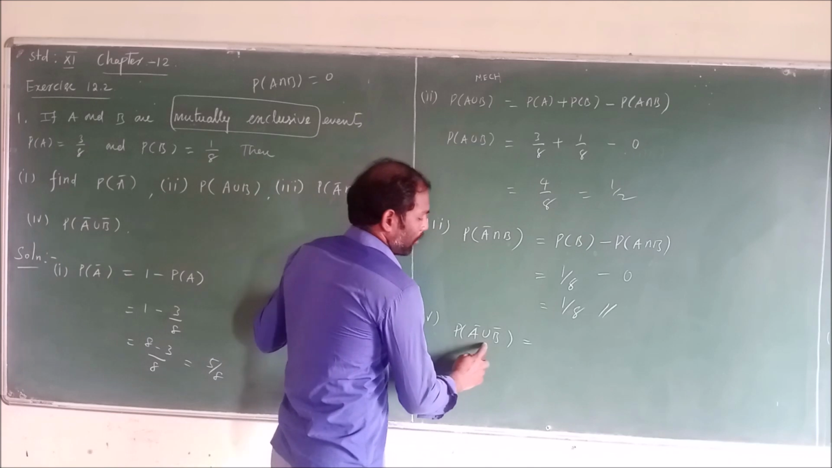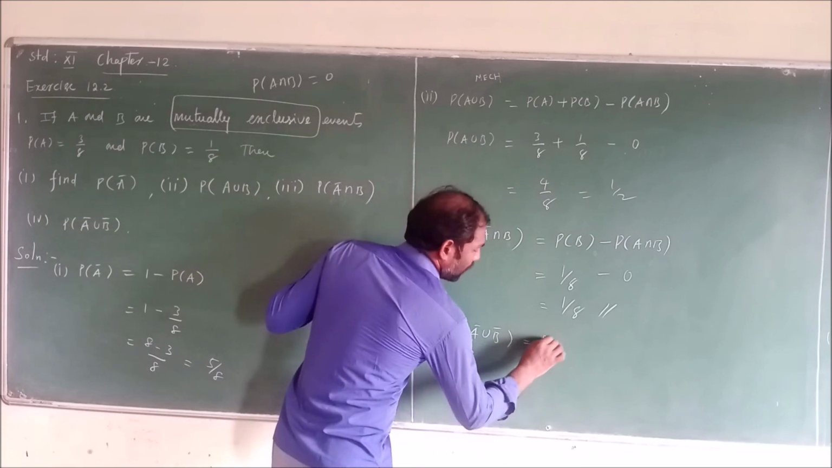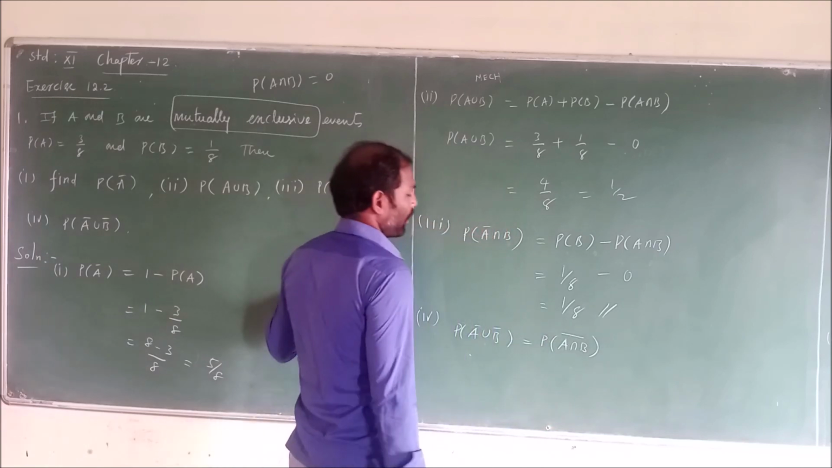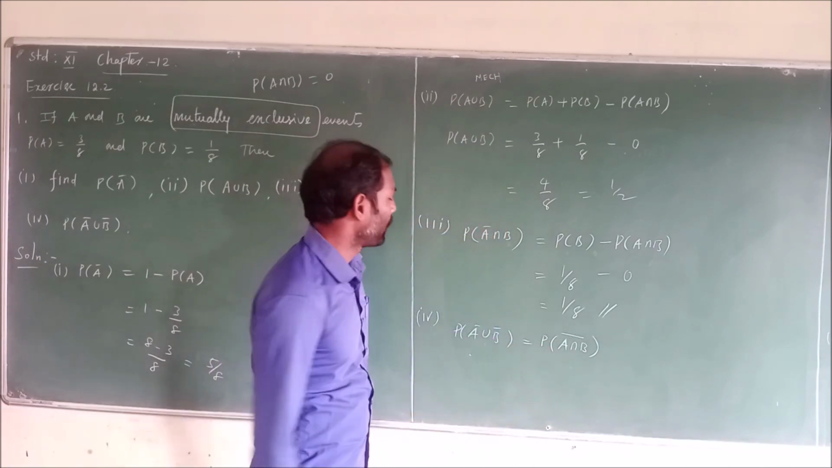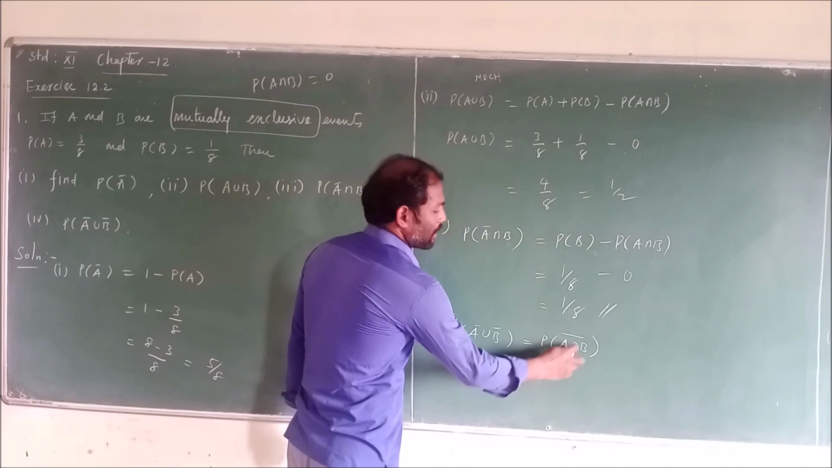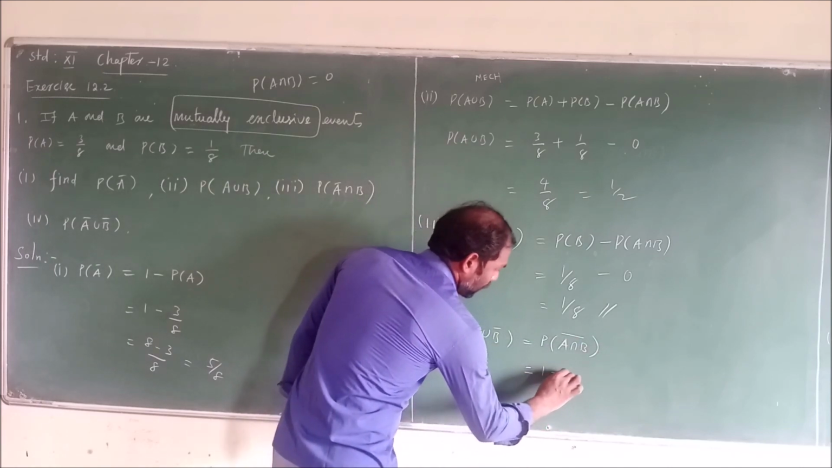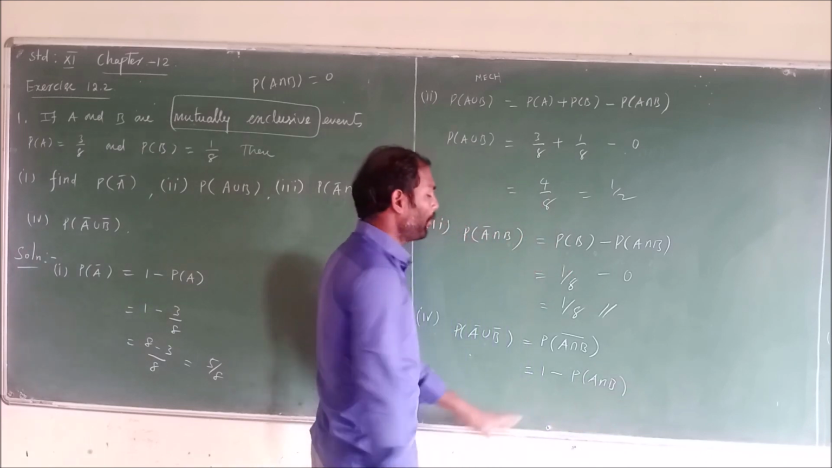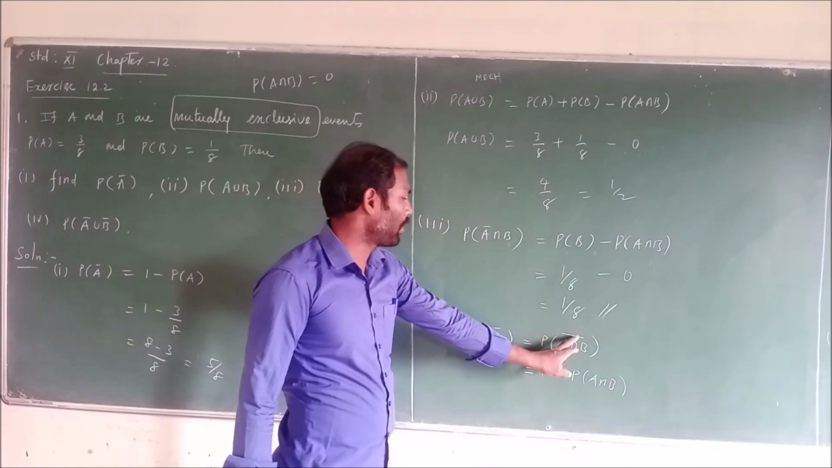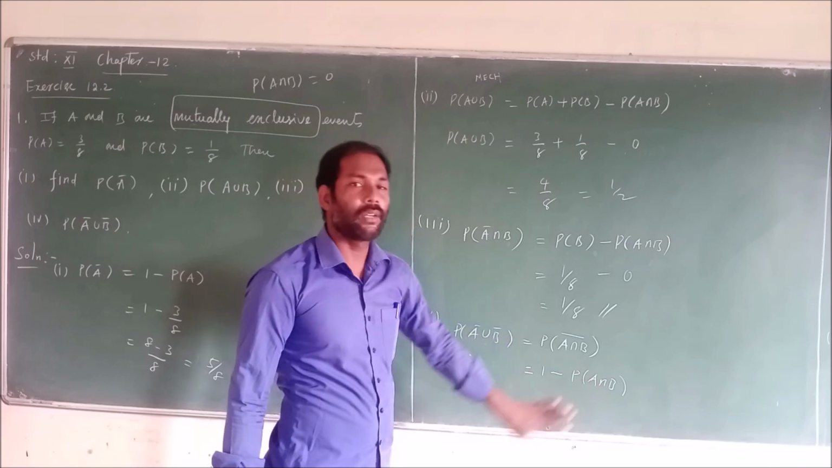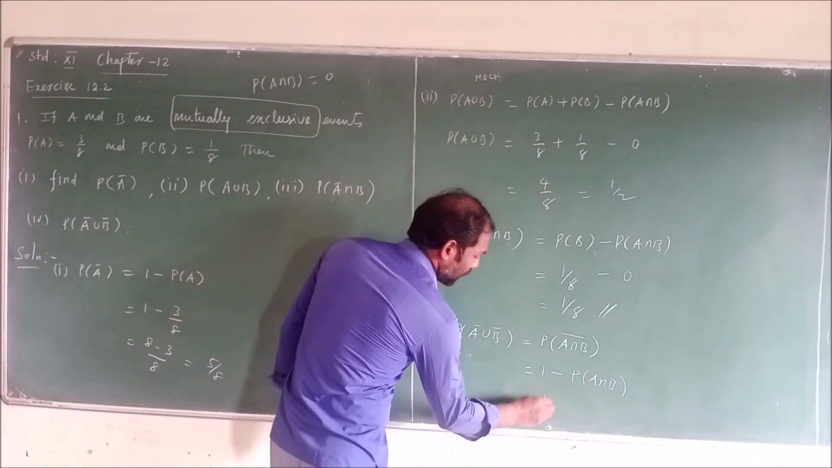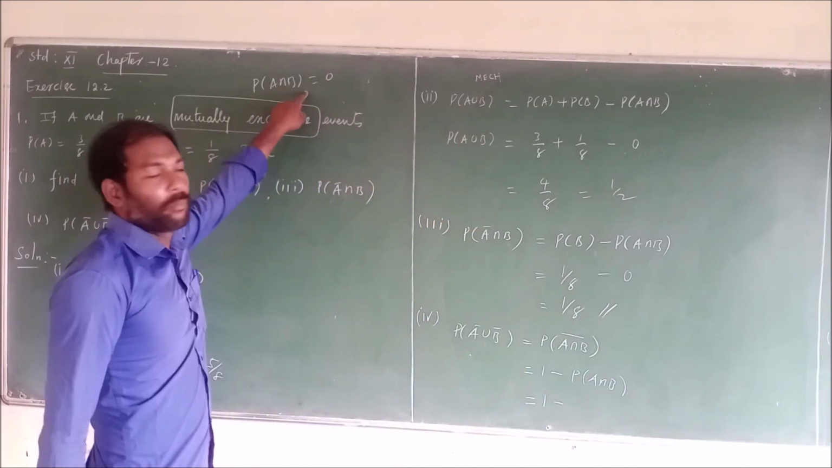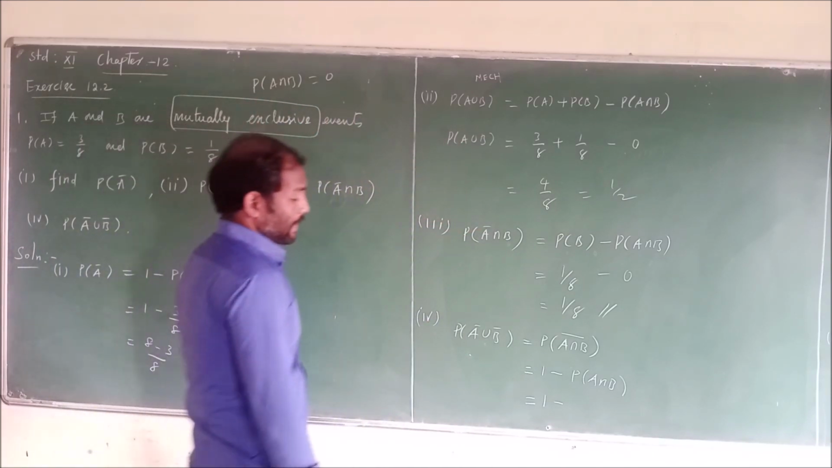The probability of A bar union B bar equals the probability of (A intersection B) whole bar. So the probability of (A intersection B) whole bar is nothing but 1 minus the probability of A intersection B, as it is the complement event. That equals 1 minus the intersection value of A and B, which is 0 because A and B are mutually exclusive events.